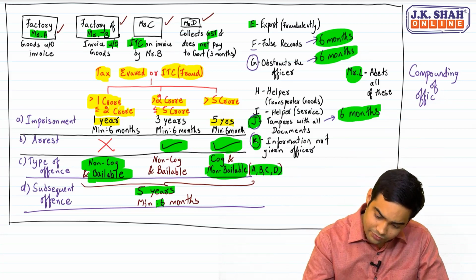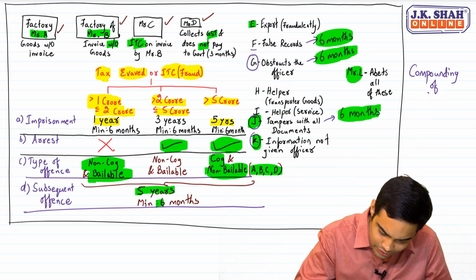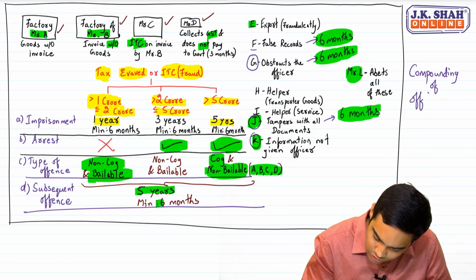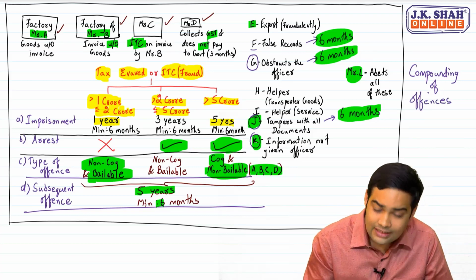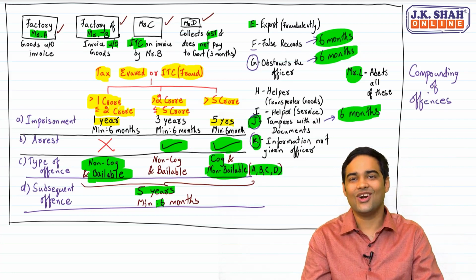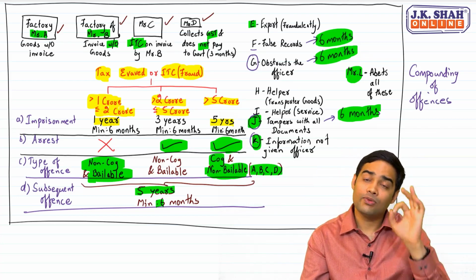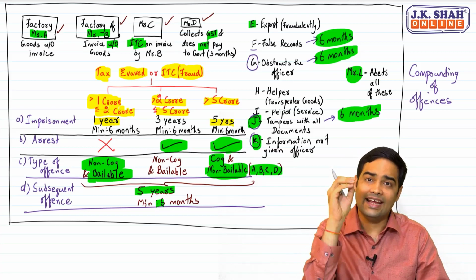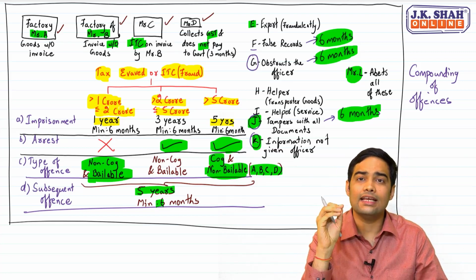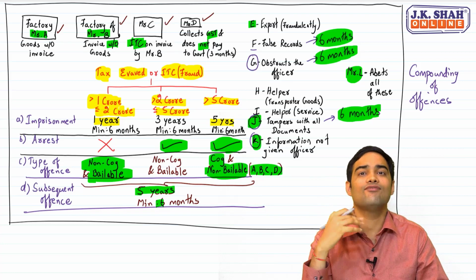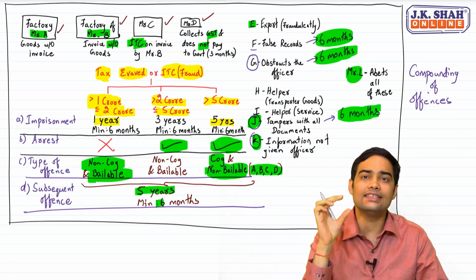Now, when we talk about compounding of offences, you need to also be very clear with the amount which you pay, not offences. What is the amount which is required to be paid? In any case of offences, the penalty or the fee which you have to pay is defined.